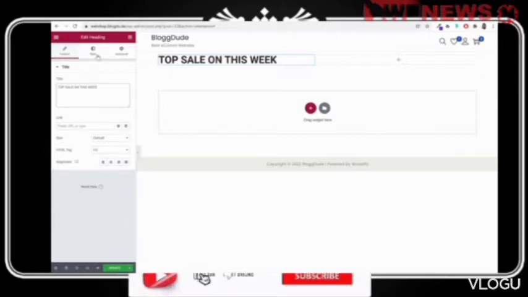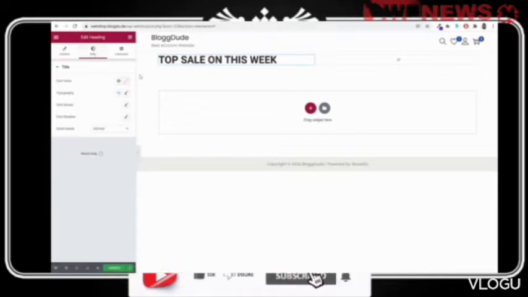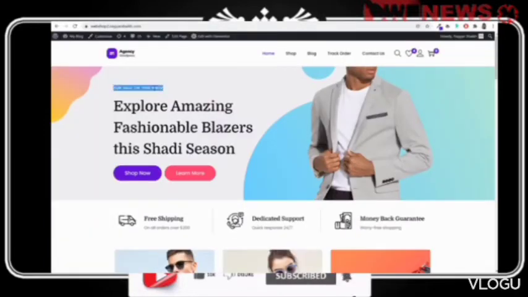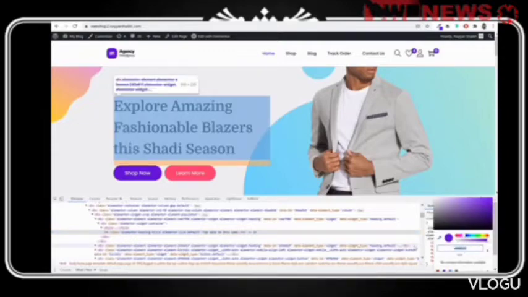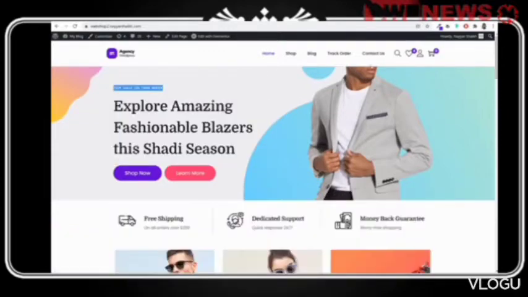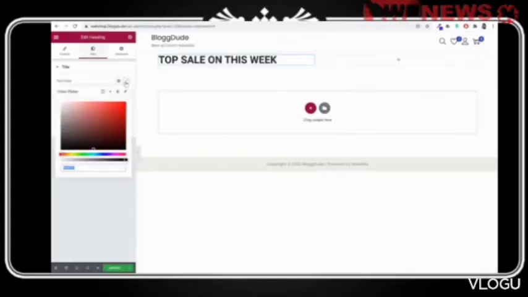Now it's time to design this. So for that, go to style. First of all, the color. If you see, we have this color. Let me see the color code. This is the color code 6001D3. So I'll copy the color code, paste it over here under text, color.